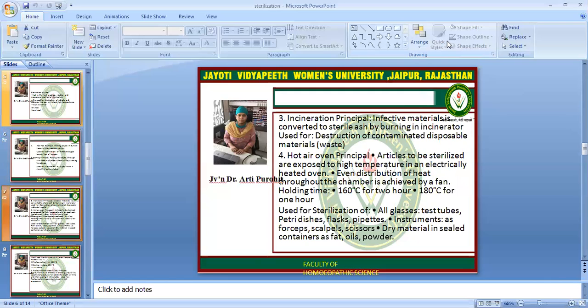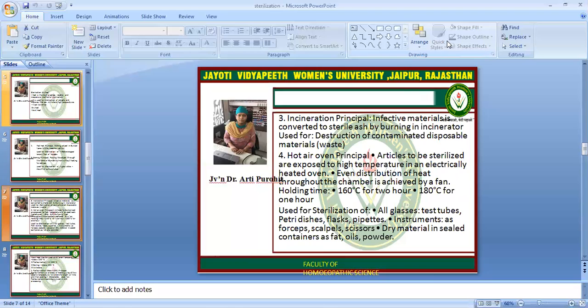Third is the incineration principle: infective materials are converted to sterile ash by burning in an incinerator. It is used for destruction of contaminated disposable material. Fourth is the hot air oven. The principle is that the article to be sterilized is exposed to high temperature in an electrically heated oven.